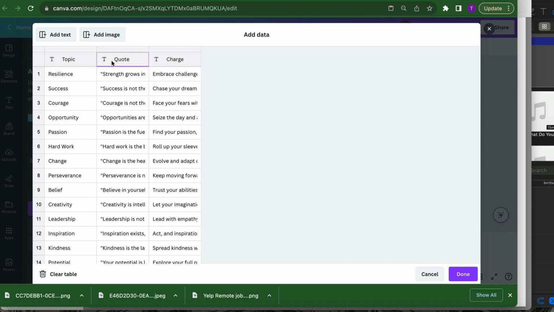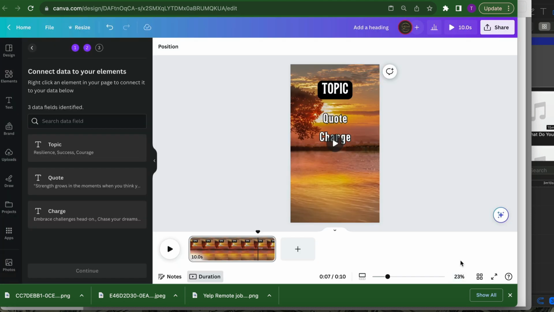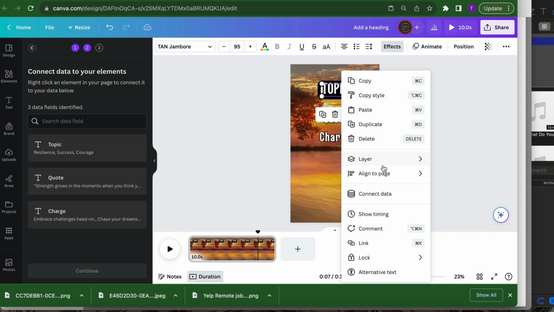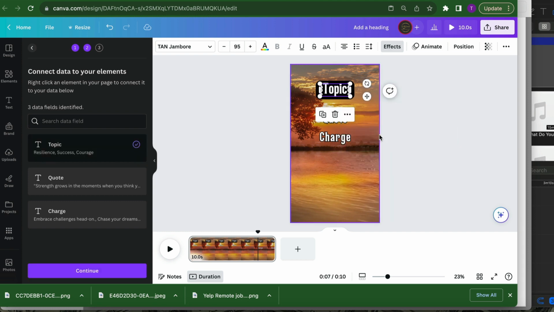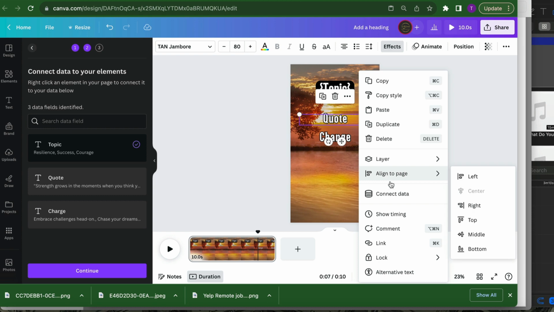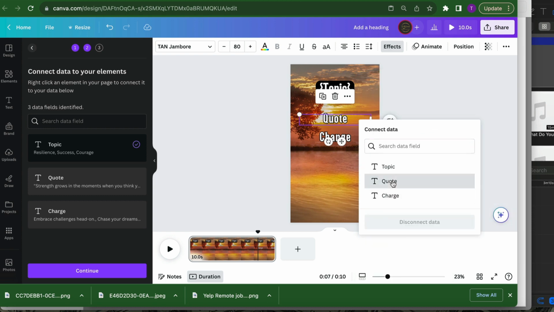So what we're going to be doing now, hit done. Once you hit done, click on the word topic, hit connect data, and then hit topic, because you want to connect the data with what you have there. The same thing for the quote: connect, and hit quote. And the same thing for charge: right click, connect data, and hit charge.